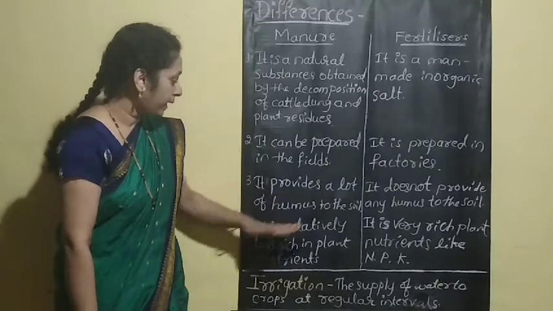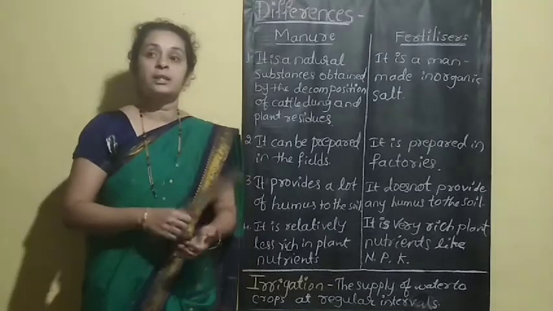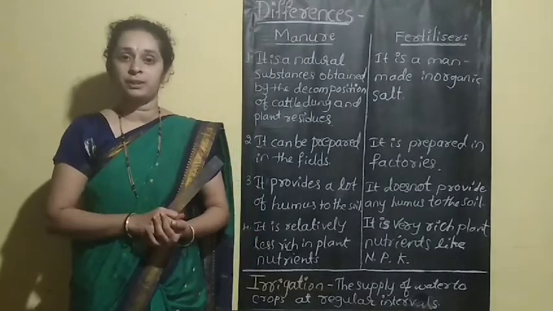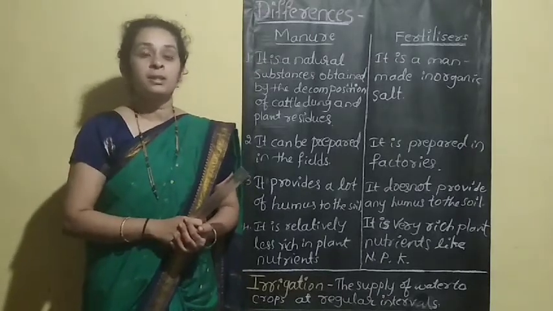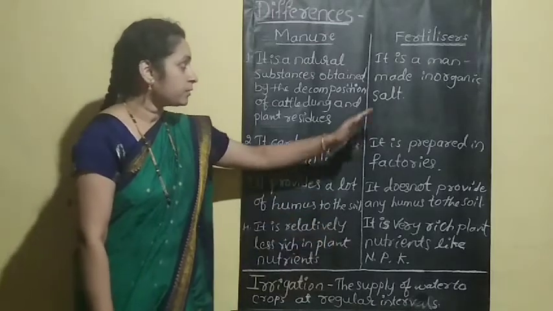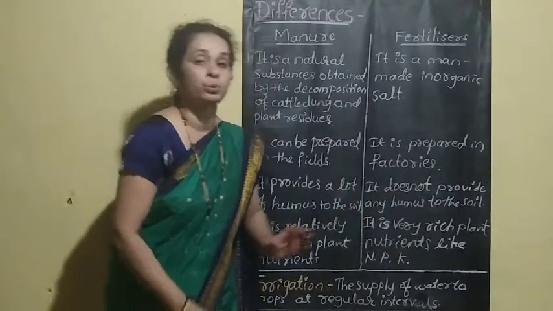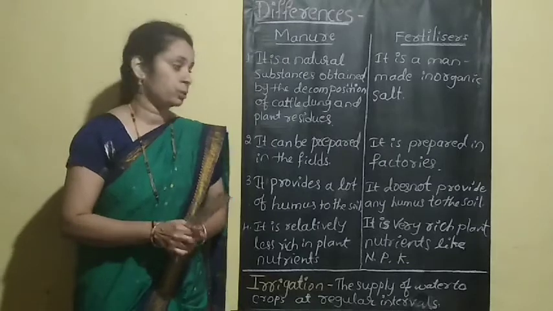Manure provides a lot of humus to the soil. You have studied the meaning of humus, so I will not explain that. Fertilizers do not provide any humus to the soil.